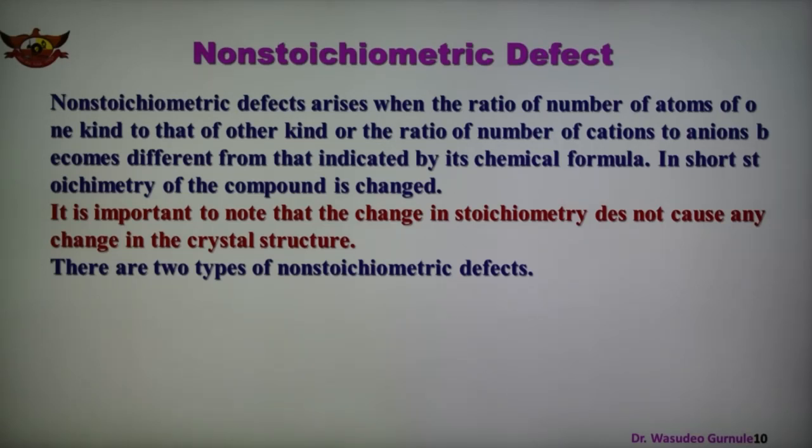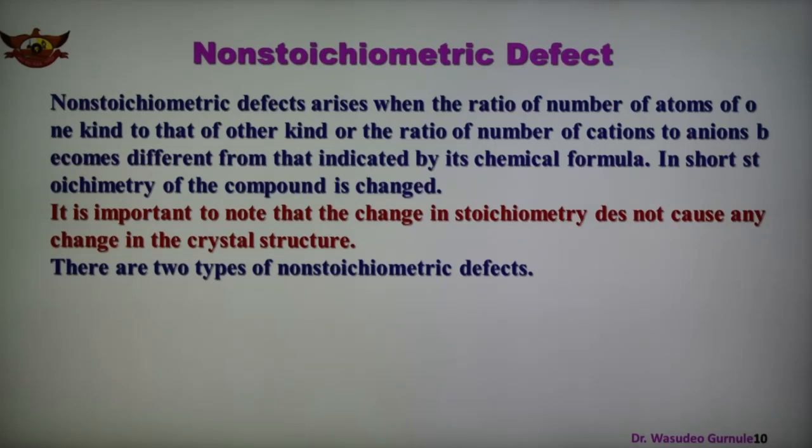Non-stoichiometric defects are due to the presence of excess metal ion or deficiency of metal ion, both are there, due to cation or anion vacancies. So all this part we are discussing in non-stoichiometric defects.